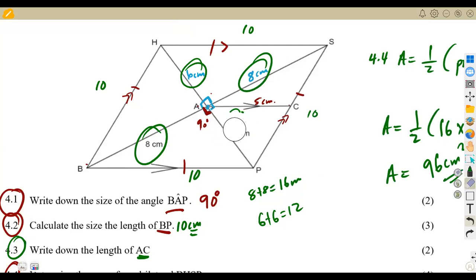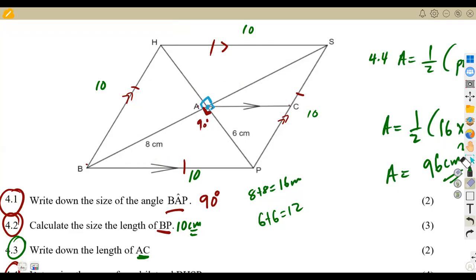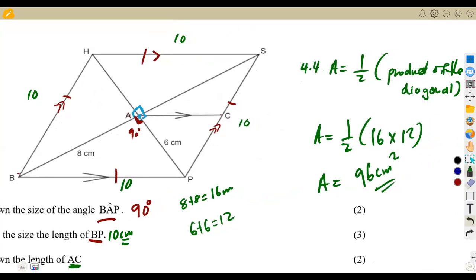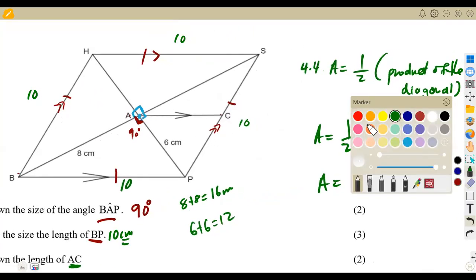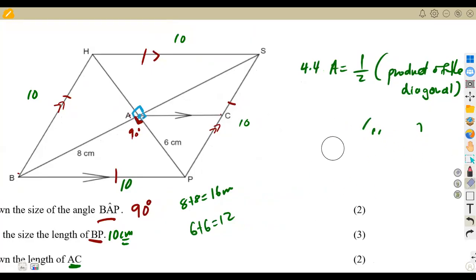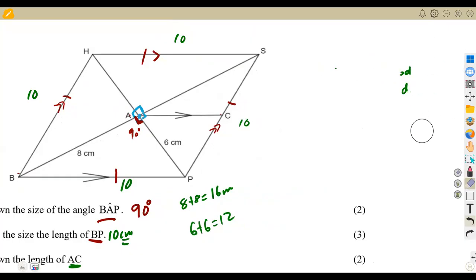Here I now know that this is a right angle triangle, this and that, and we can see that there's something common on this rhombus here. So you just want to calculate another way. You must get the same 96, right? So you must get the same 96 that we got.